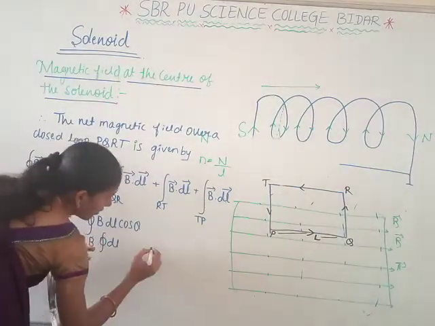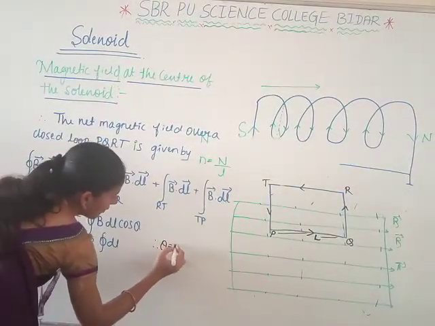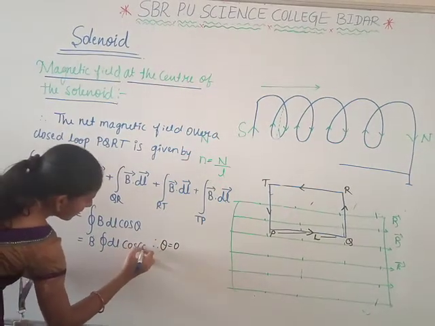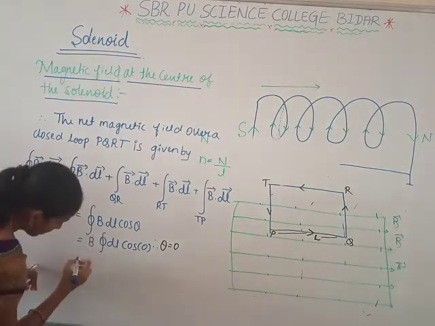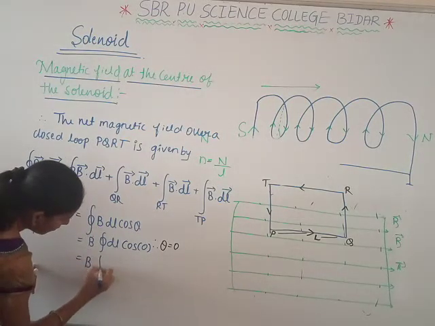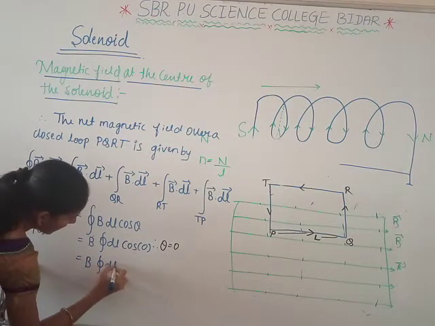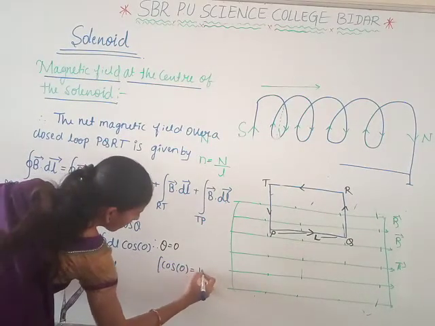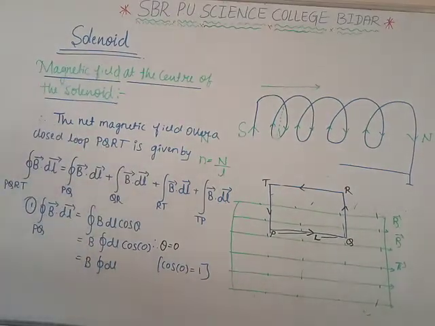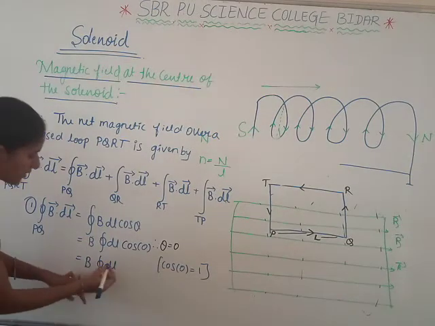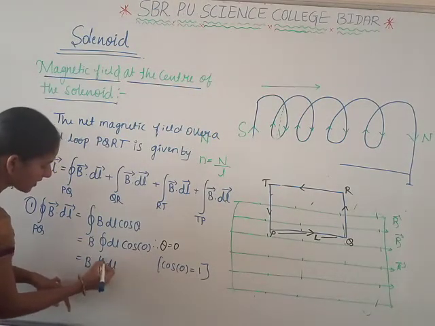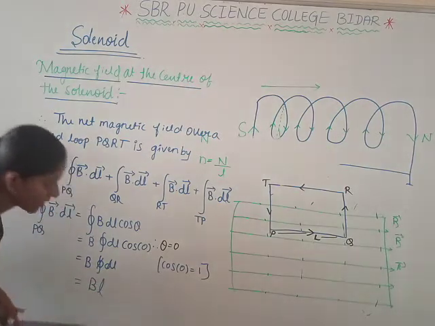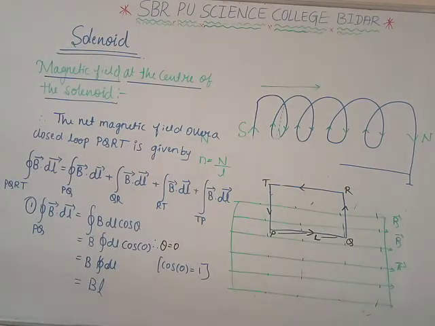Therefore, dl cos 0, and cos 0 has value 1, so it is B times the integral of dl. The integral and the differential cancel, and the remaining term is B into l.